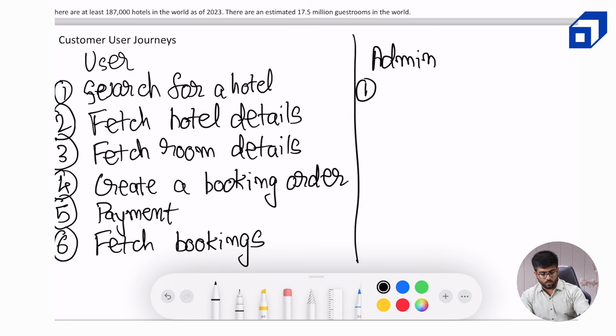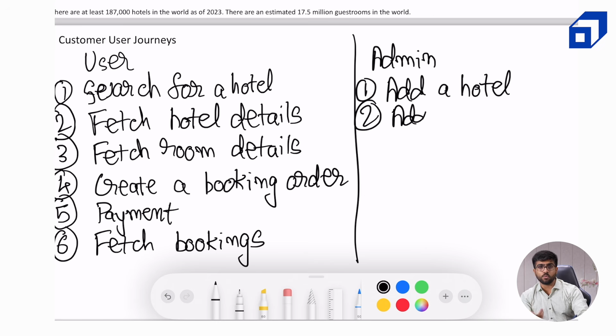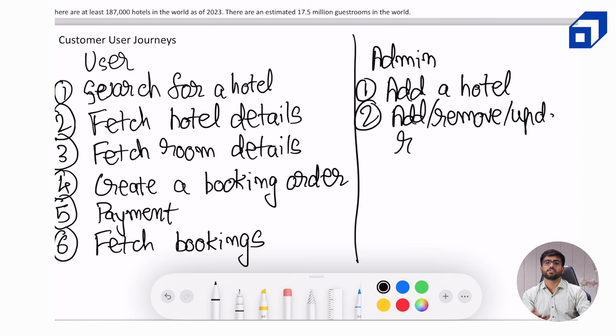Now what does the admin do? Add a new hotel. Like if they are starting for the first time, they're getting onboarded to our system. Add a hotel. Then they can add rooms. Add or remove or update, like anything is possible. They can add, remove or update the rooms. Now same thing is possible with hotel as well.